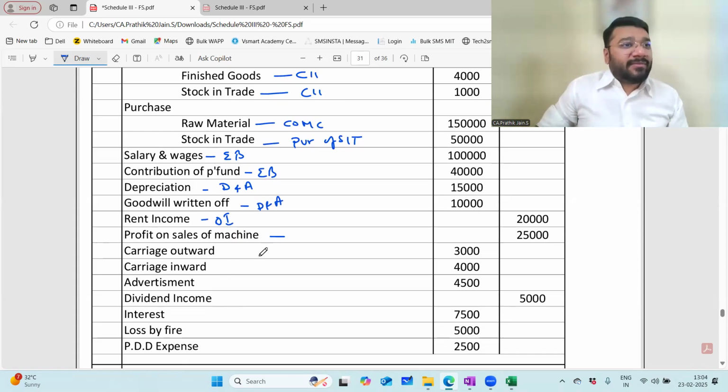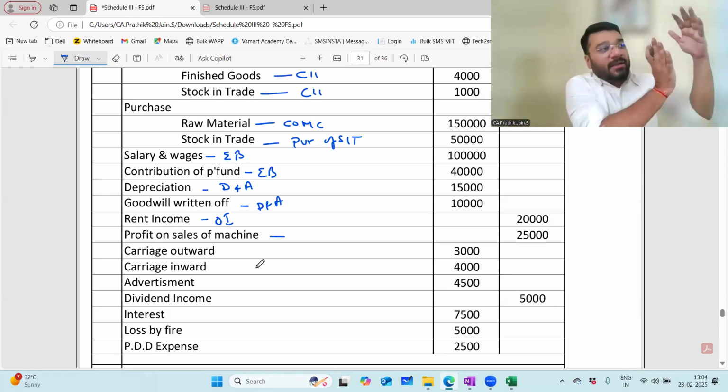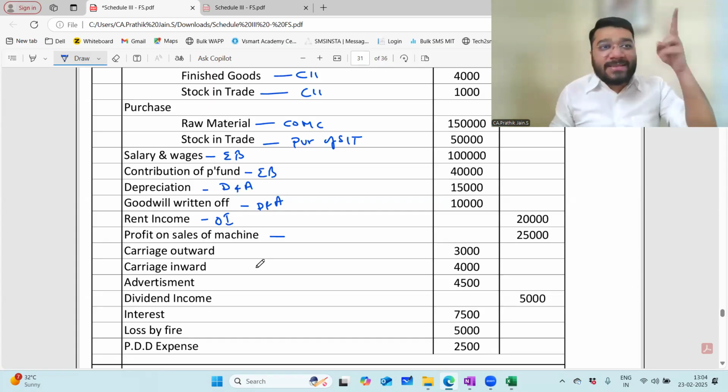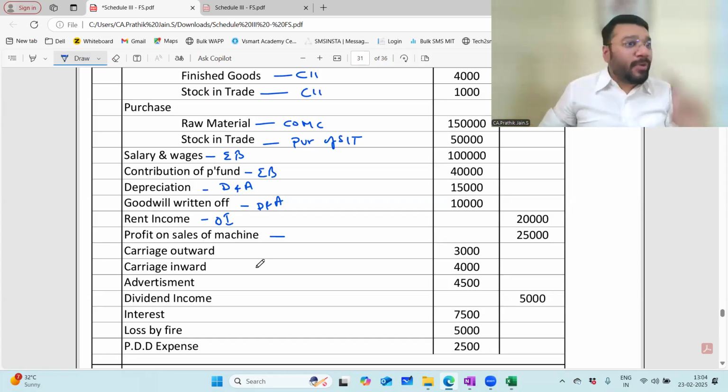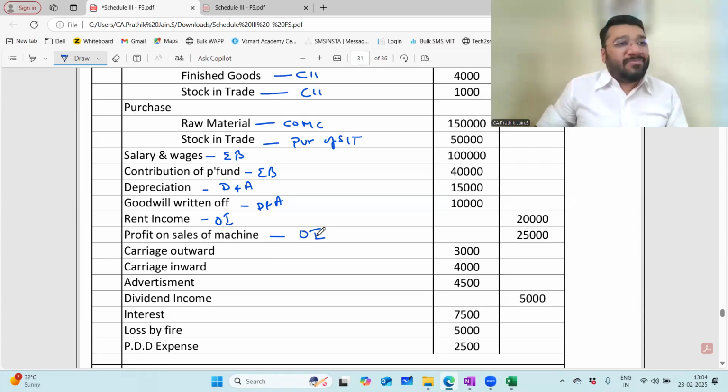In other expenses, we had loss on sale of asset. No, if it is a net loss, it goes to other expenses. For asset, it is always profit. Net profit will go to other income. Losses will go to your other expenses. Investment only, there is a debate. Am I clear? If you look at the Schedule 3 format, you'll understand. So now loss is not there. This goes to other income. Any problem? Profit on machinery is other income.